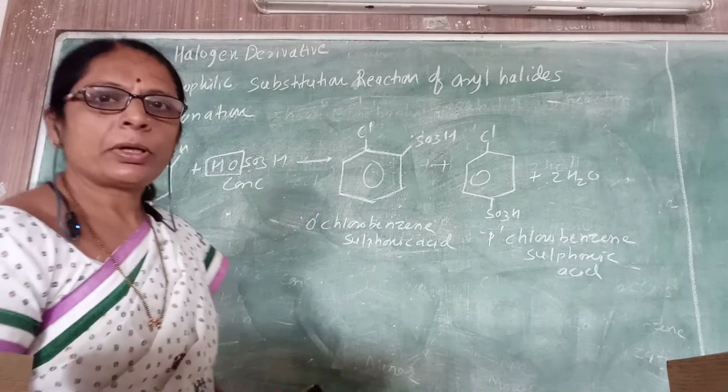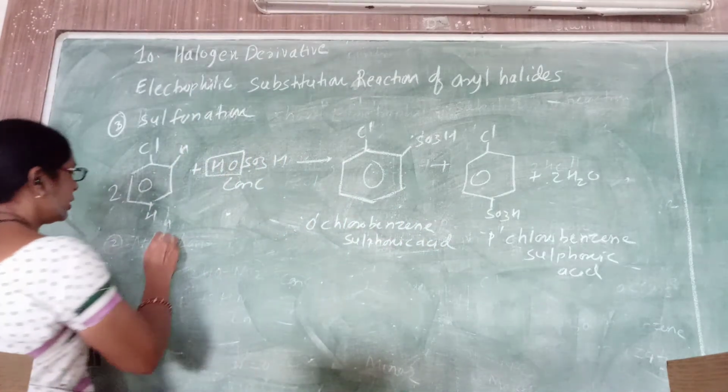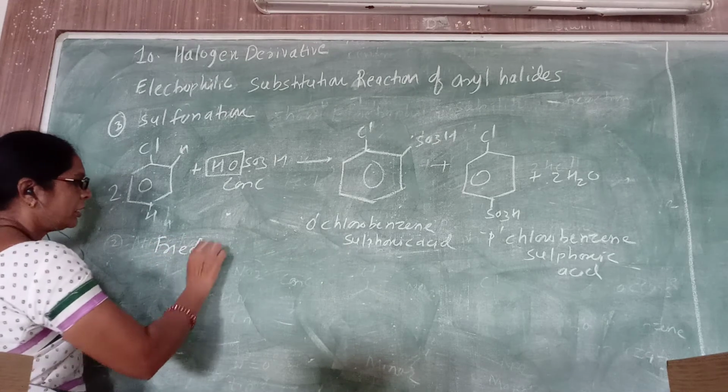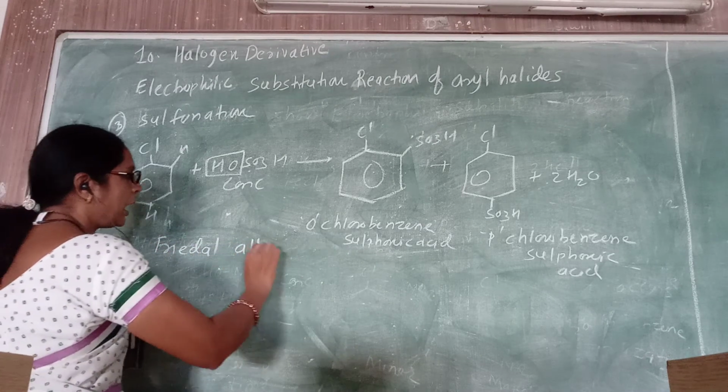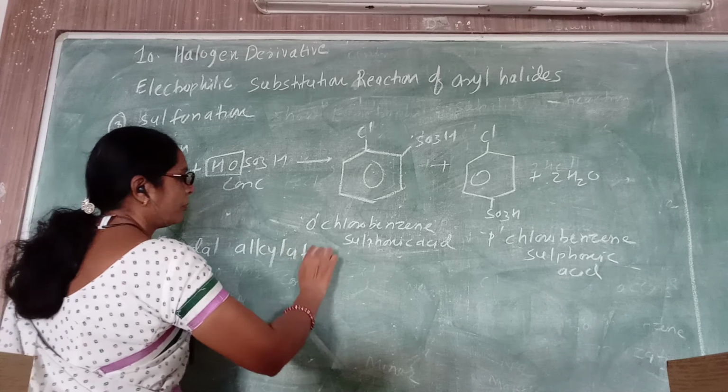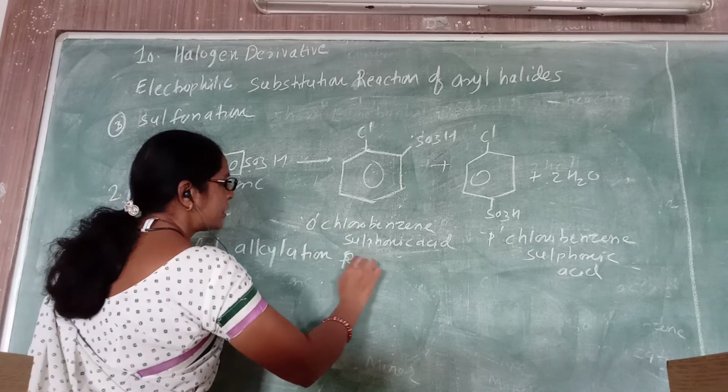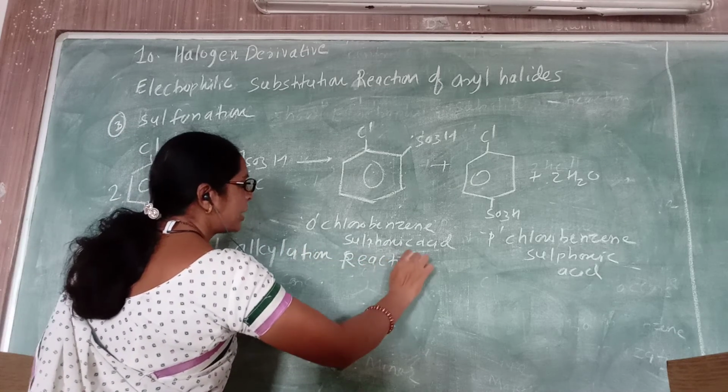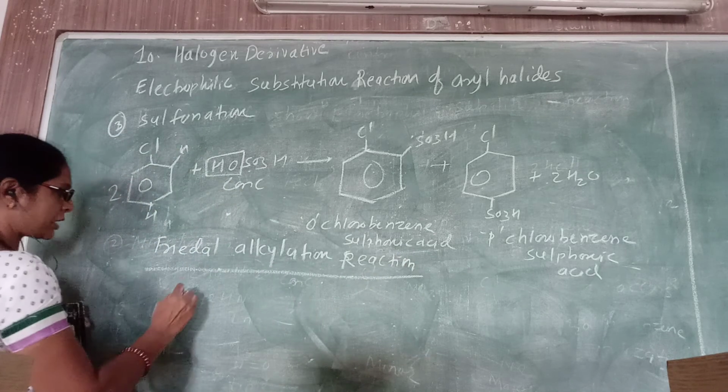The next reaction is Friedel-Crafts acylation and alkylation. I consider Friedel-Crafts alkylation first, which we studied in 11th standard. What happens in Friedel-Crafts alkylation?